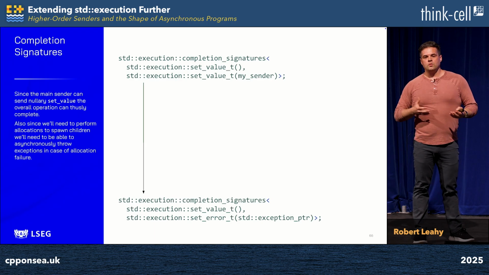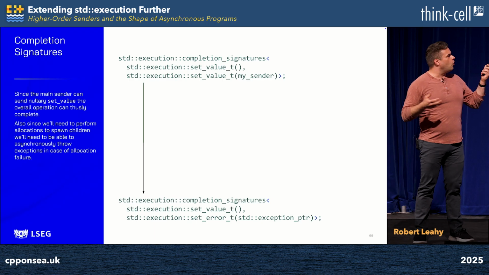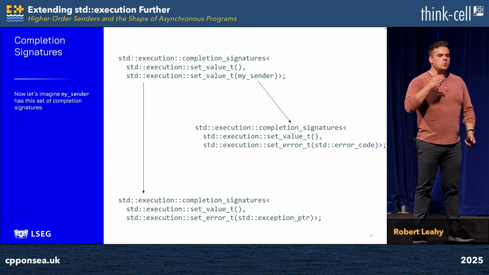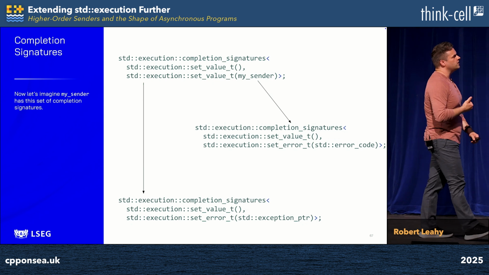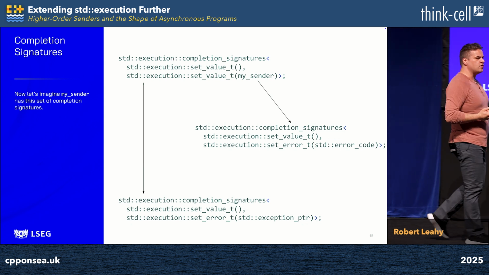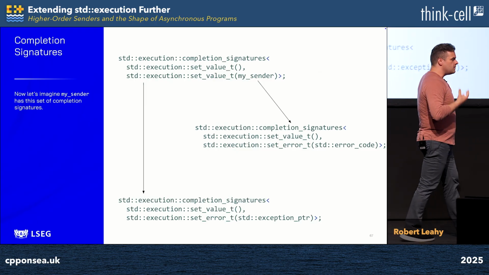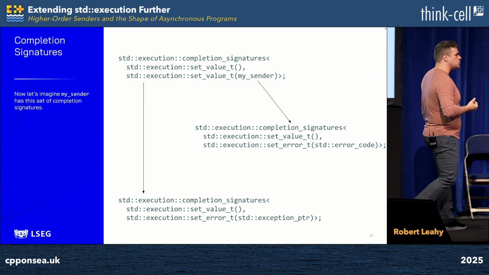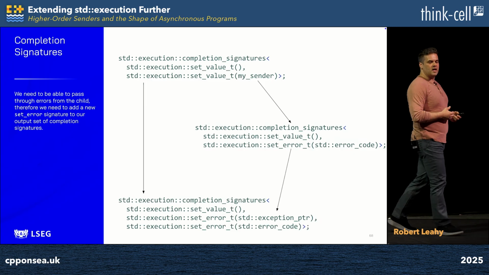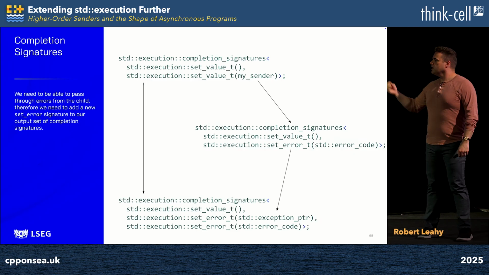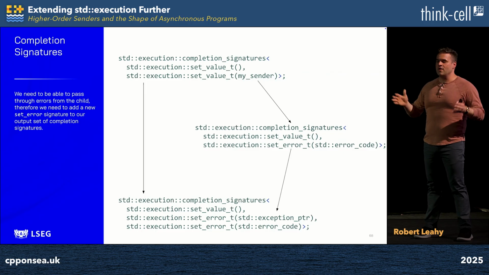But in this formulation, we've missed something. Because we're not just going to run the main sender, the whole point of branch is that we also run that child my_sender. And so we go inspect it and we see its completion signatures. We see that it can report successful completion to us, but that it can also report erroneous completion, not using an exception_ptr, but using an error code. And because of the fact we want to honor the erroneous completions, not just of the main sender, but also the child work it spawns, we need to update our set of output completion signatures to include this new error signature.